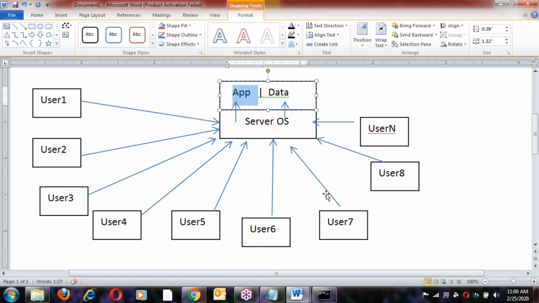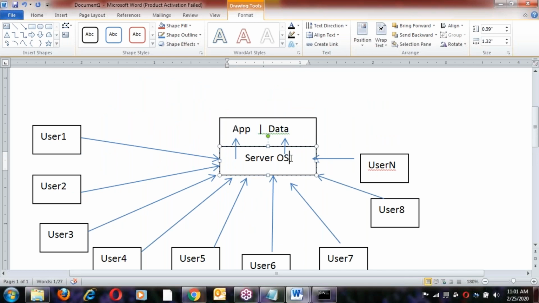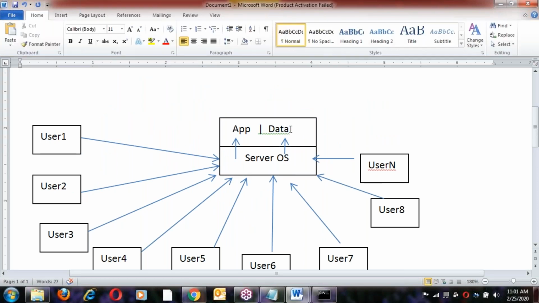For example, take Facebook. From different locations of the world, we are able to share data. The reason is that Facebook is running on a server OS. Similarly, the Durga website is running on a server OS, so we can access it from anywhere. Anything running on a server OS can be shared by many users. If you want to share something, it should be deployed on the server.